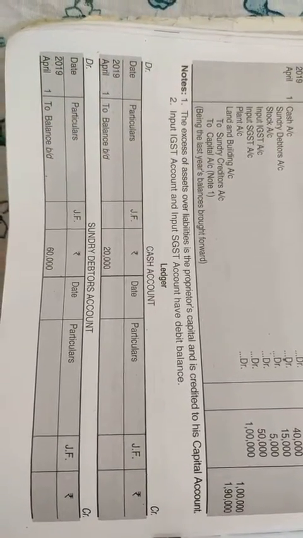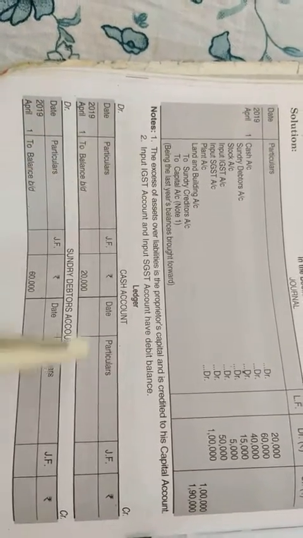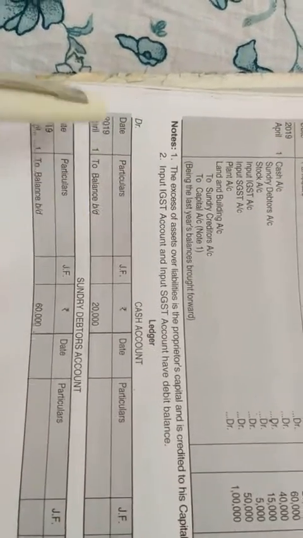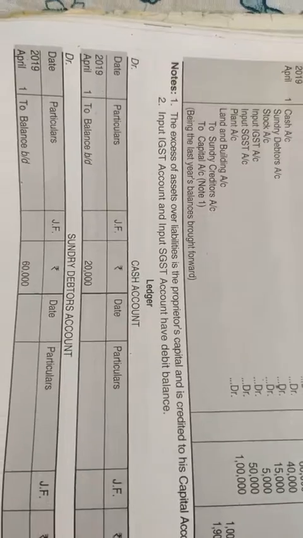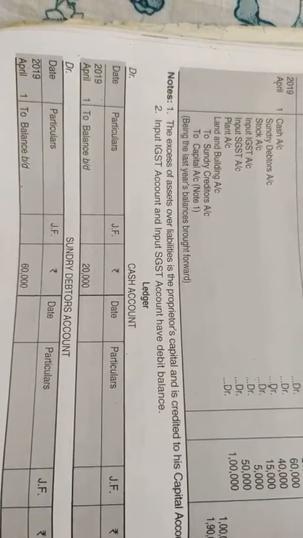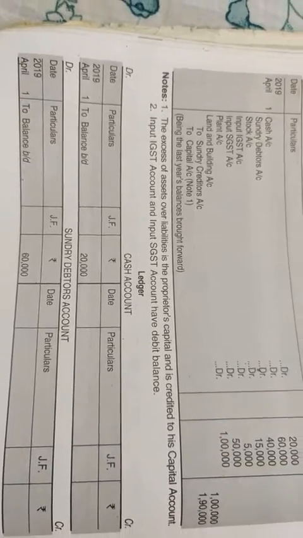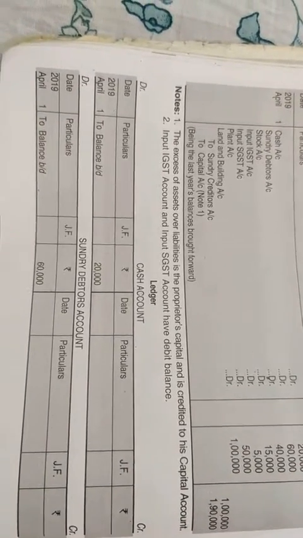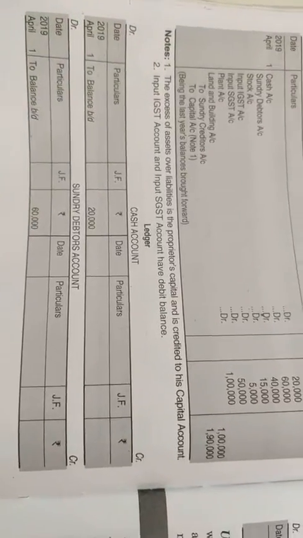See, we have to draw 8 columns: 4 columns on the debit side and 4 columns on the credit side. What are those columns? Date, particulars, JF, amount. What is JF? JF means journal folio. It shows from which page of the journal the posting has come. Previously, student, if you have seen in your houses, red color books were prevalent in the books of account. They were totally manual accounts.